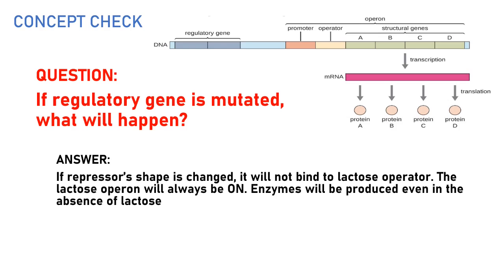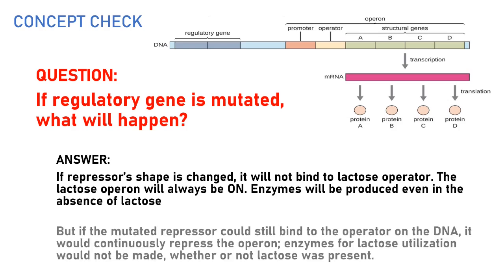The reason for that is, since the repressor shape is changed, it will not be able to bind to the operator. If it's not binding there, then the RNA polymerase will be free to transcribe. So the lactose operon will always be turned on, and the enzymes will be produced even in the absence of lactose.